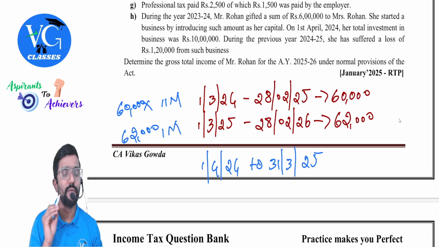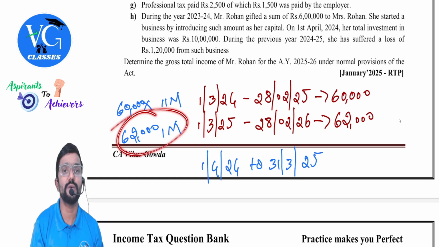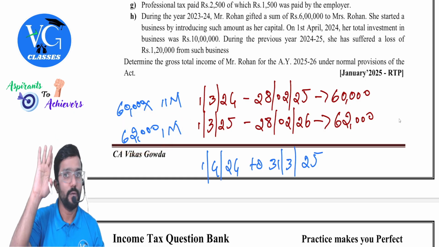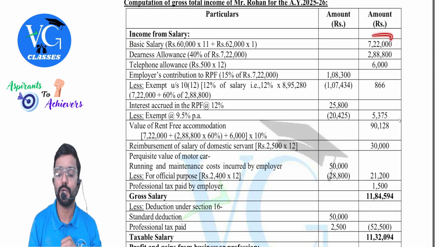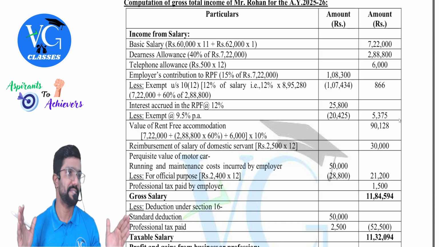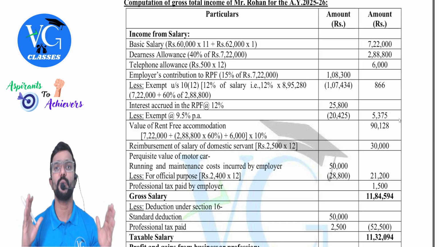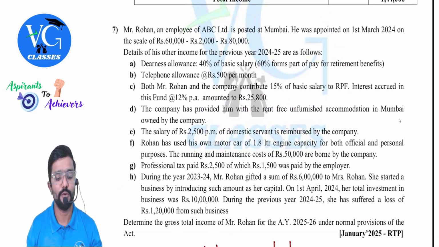Yes, sir. So what would be his basic payments? 60,000 into 11 plus 62,000 into 1 month, which is equal to, I will just show you, you can see, 7,22,000. Whenever they are given like this, guys, students get confused. Please be careful. You consider the income earned during the previous year. For us, the previous year is 24-25. Okay, sir. Sure. Let us go back.